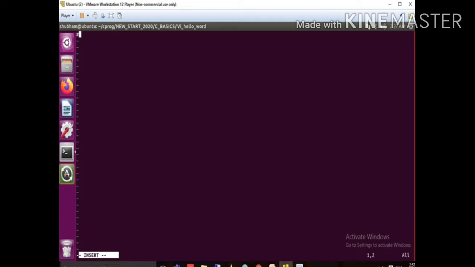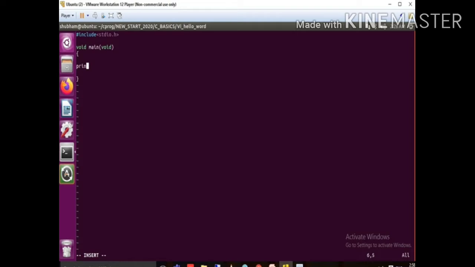So we'll write the first code, that is the hello world code. Hash include. First we add the header file, hash include stdio.h, that is a system header file. Then there is no need to declare any global variable for printf. That's why I directly write a main function, open curly braces, close curly braces. Inside this open and close curly braces, we need to write our logic.